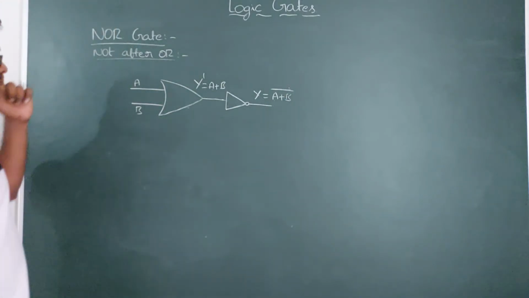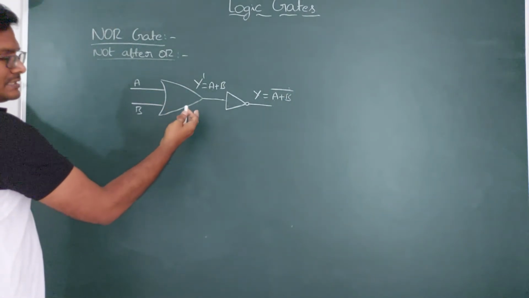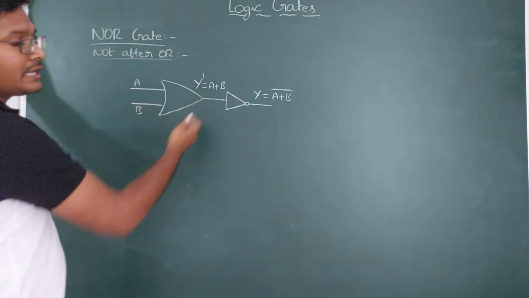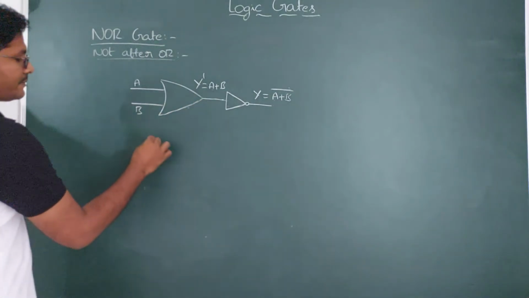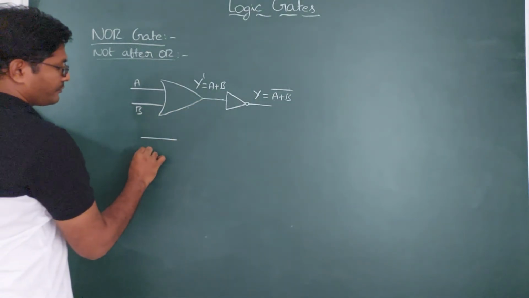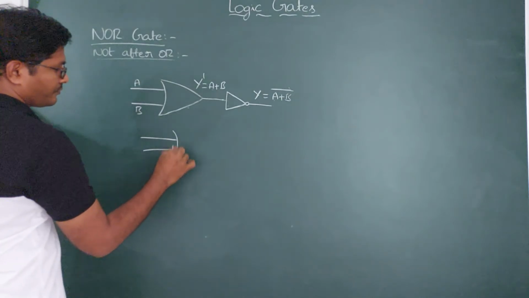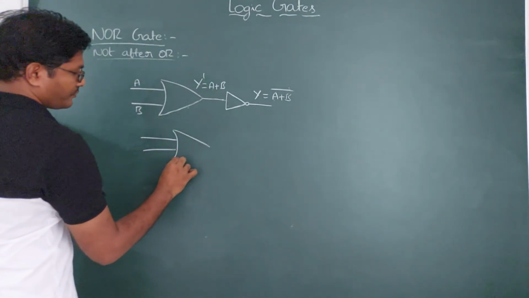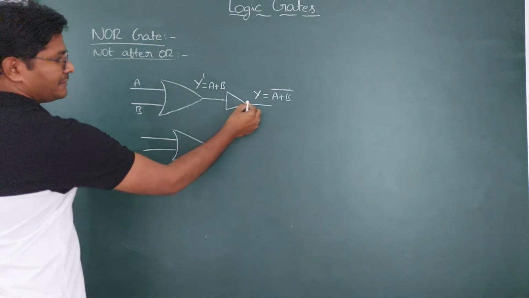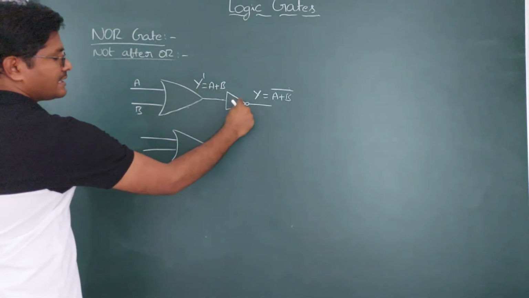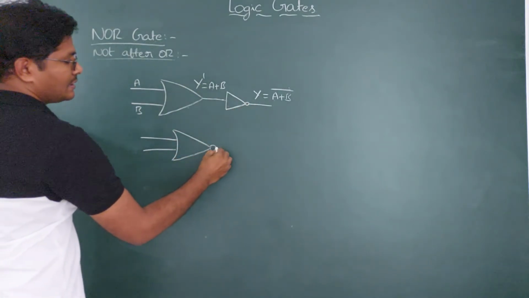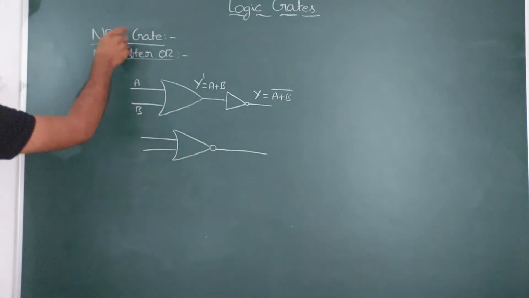Okay, and the combination signal. Combinedly, we can write this symbol as these two, which look the same, and we combine them. This is the final NOR gate.